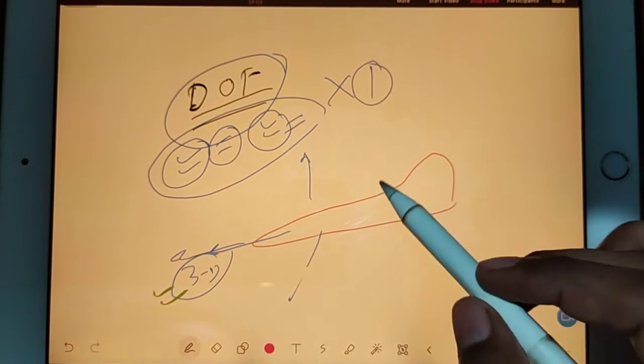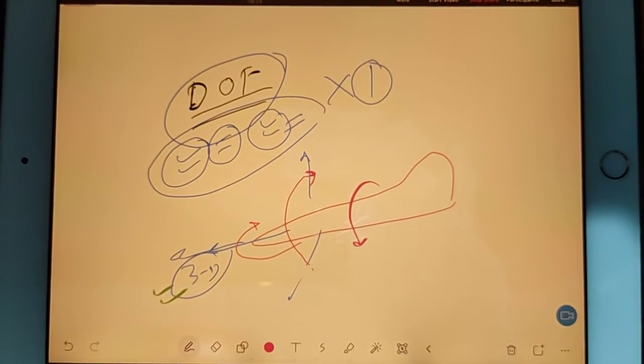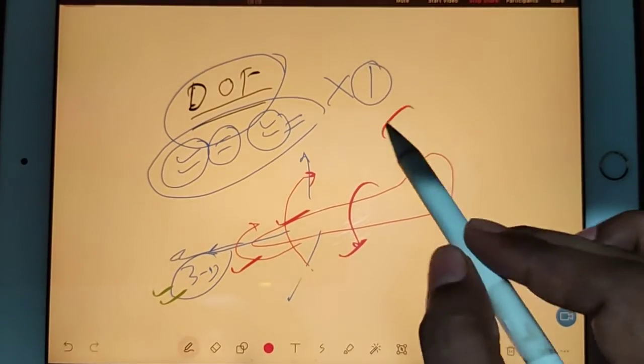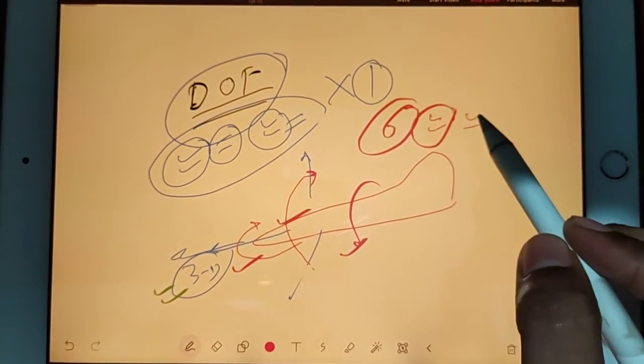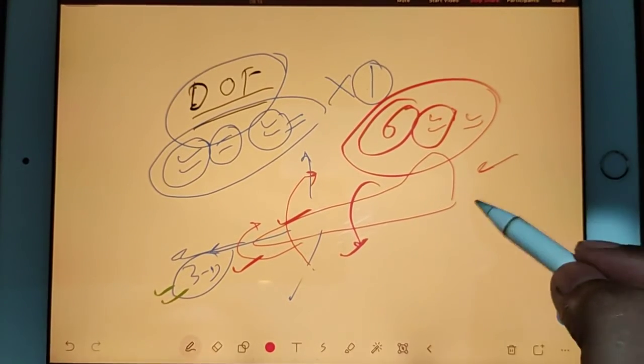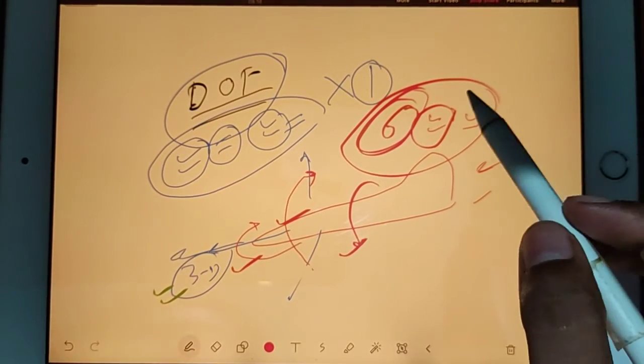And at the same time, the aeroplane can rotate like this, it can rotate like this, and it can rotate like this. Yawing, rolling, pitching. So a total of 6 types of motion any fighter aeroplane can do at a time, and our normal plane also. So this 6 became the number of degrees of freedom. So degree of freedom became 6.